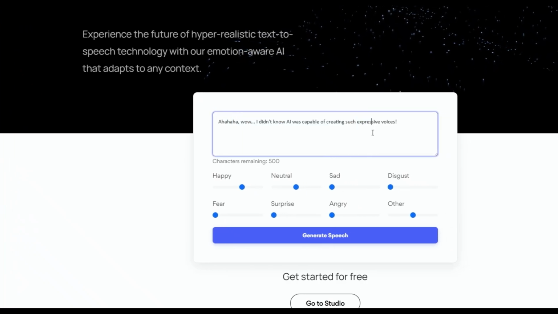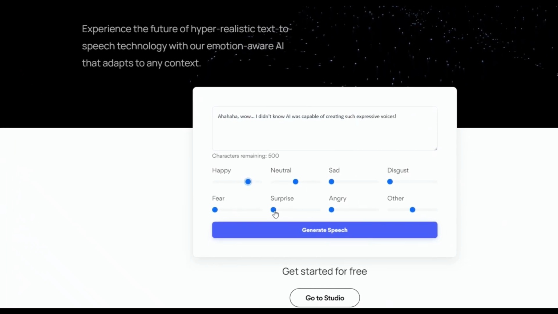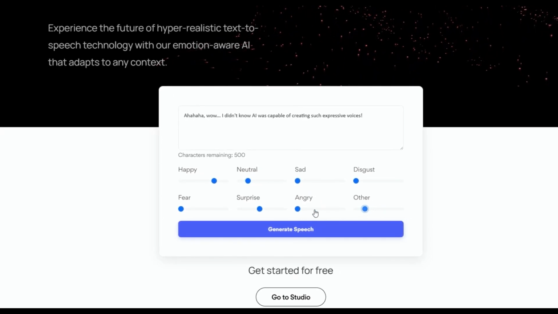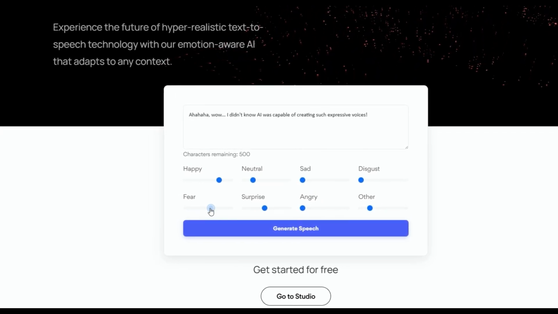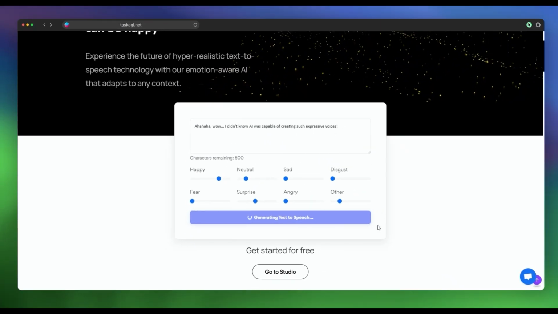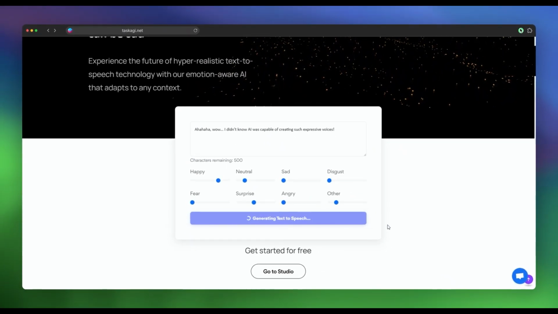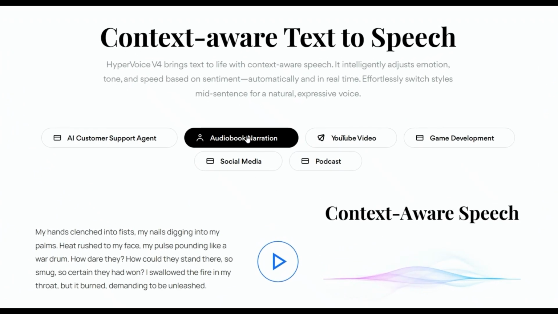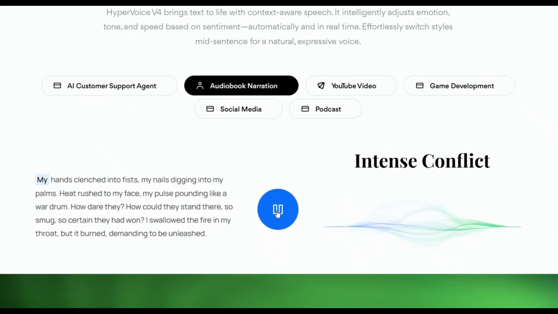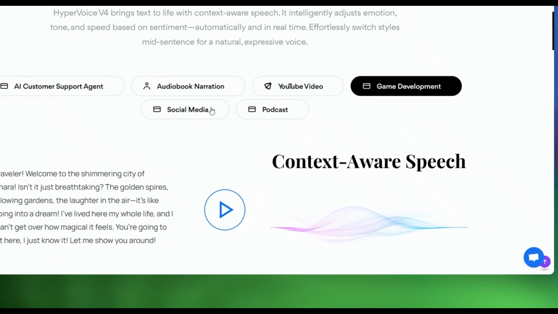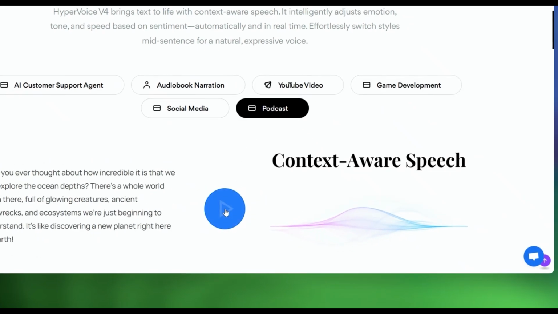TaskAGI just announced its HyperVoice V4 model, a hyper-realistic text-to-speech engine that gives you full emotion control over any voice, including pre-built voice actors, and your very own voice clones. What does that mean? You can make a voice sound happy, sad, excited, or even angry, and switch emotions seamlessly within a single sentence. Imagine narrating a story where the voice shifts from joy to sorrow as the plot unfolds, all with lifelike precision.